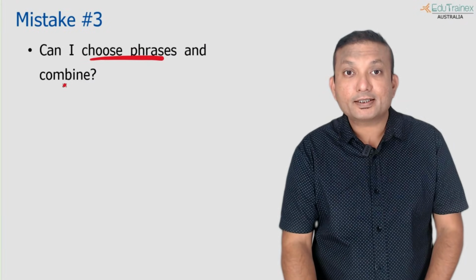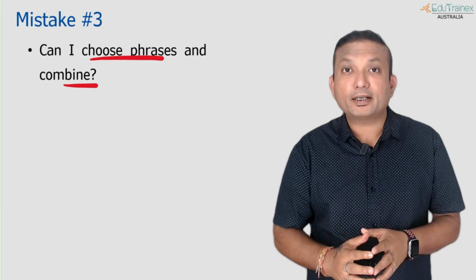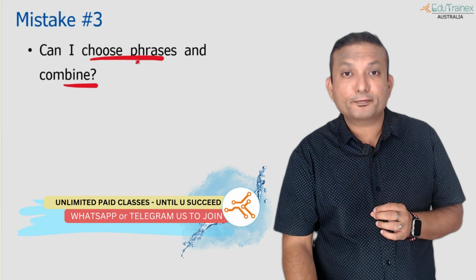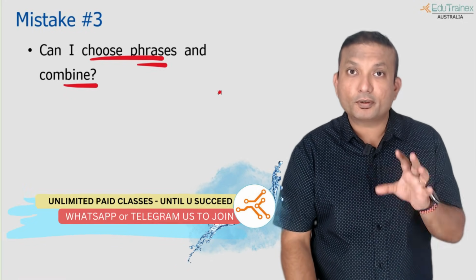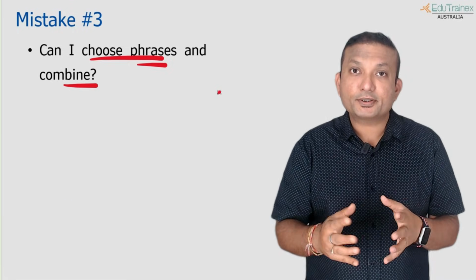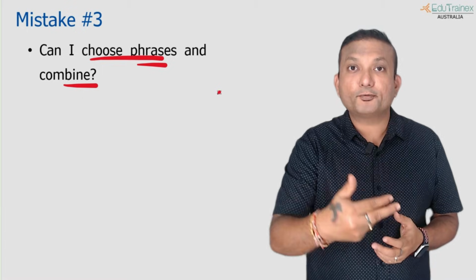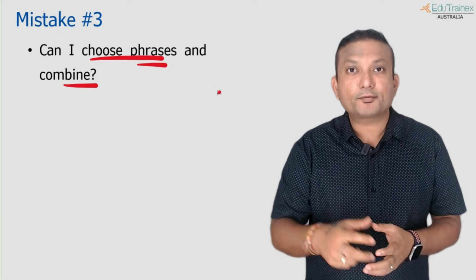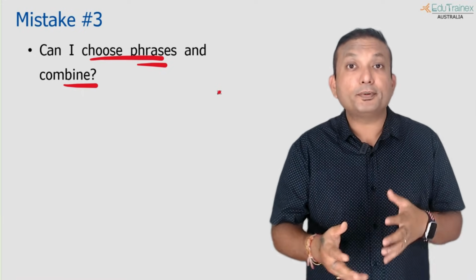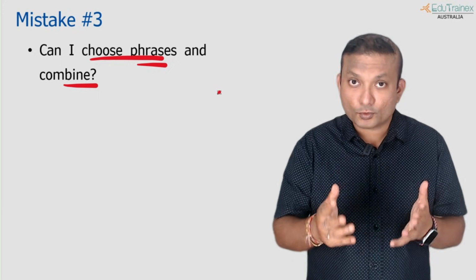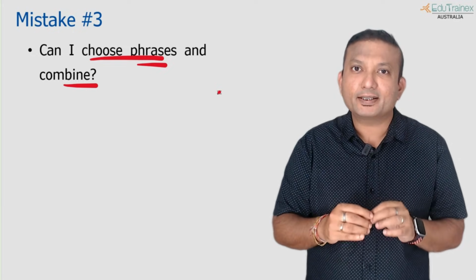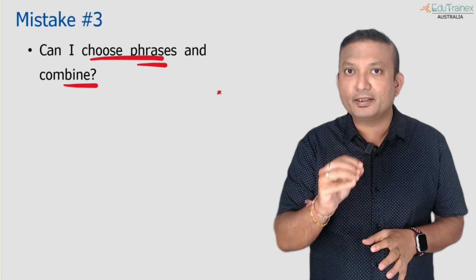Now let's move on to the third one. Can I choose phrases and combine them? This is very dangerous, because this particular technique of copy-pasting sentences 1, 2, 3 has simplified things for you. And these are the kind of gossips that maybe some channels or social media people talk about among themselves: I just picked up phrases. Those people are different. They might have a good command of English, and an understanding of where to extract phrases from and how to put them there. Those people can also write the whole summary on their own. So let's talk about you, about your case, where you are. Why would you want to complicate things when you can get an easy full score in this question?